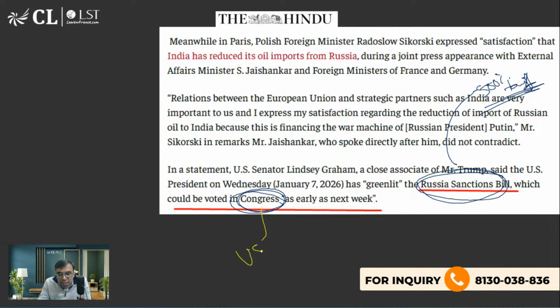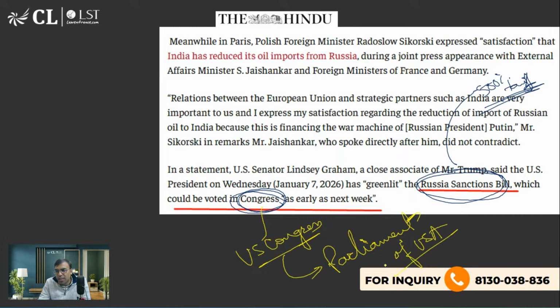The US Congress, they are saying, Congress does not mean the Indian Congress party. The US Congress is nothing but the Parliament of the USA. They are not using the word parliament, though we use the word parliament. In England the word parliament is used, in India it is used. But in the US they do not use the word parliament. Instead, they use the word Congress. Okay?